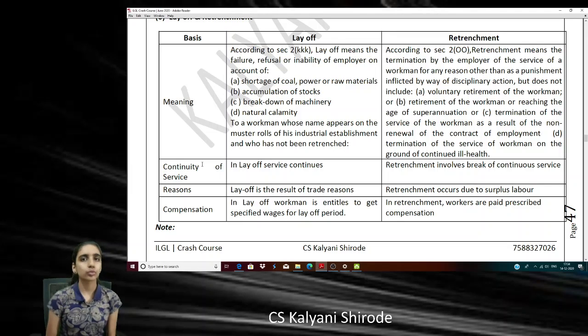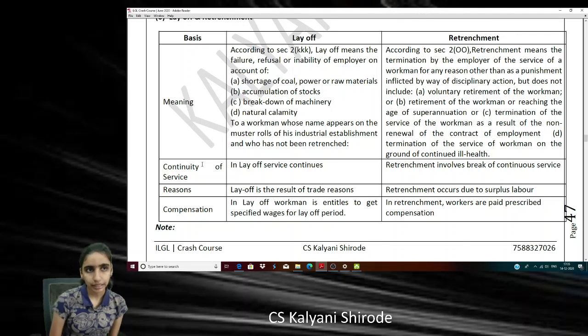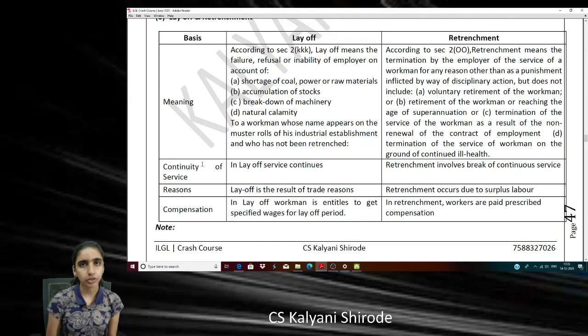These reasons will not be termed as retrenchment, such as voluntary retirement of the workman, or retirement of workmen on reaching the age of superannuation, termination if there is non-renewal of contract, and termination on ground of continued ill health. In retrenchment, there is a break in continuous service. Retrenchment occurs due to surplus labor, and yes, in retrenchment, workers will get prescribed compensation known as retrenchment compensation.